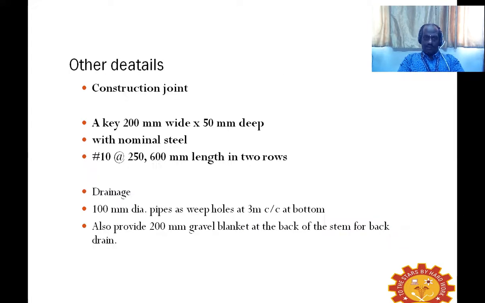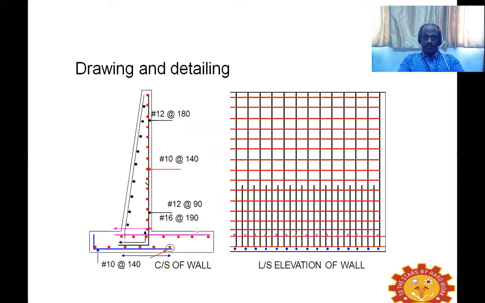Once we complete this, we have to draw the detailing. From this longitudinal section, we are able to see the black line is alternately cut at a certain height for the stem wall. That is the curtailment, as we were telling, 50% is curtailed. And the rest of the detailing we have to do by giving clear notification about the diameter of the rod as well as the spacing of the rod.